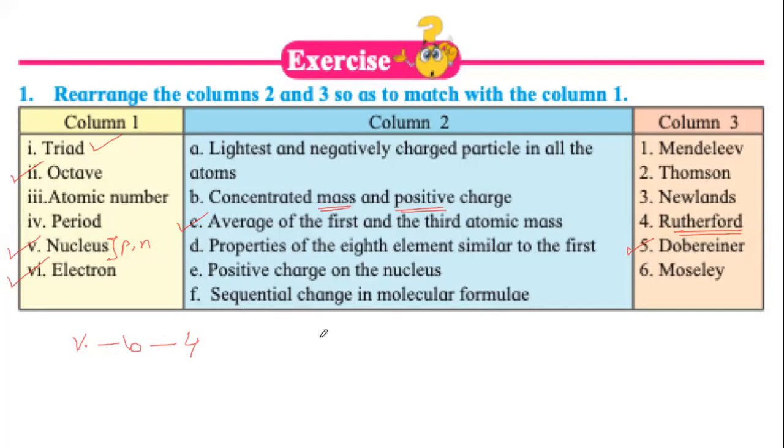Finally, when we look at electrons, just now I said, they are negatively charged. Their mass is 0. We consider it as 0. So electrons map to A here, lightest and negatively charged particle in all atoms. And they were discovered by this scientist, J.J. Thomson. So, 2.